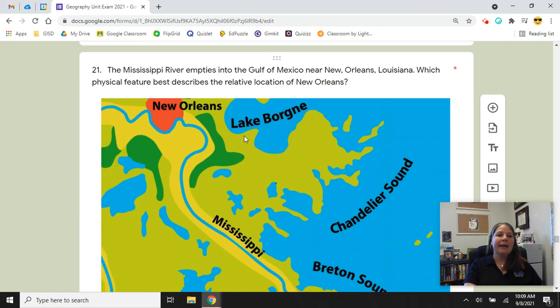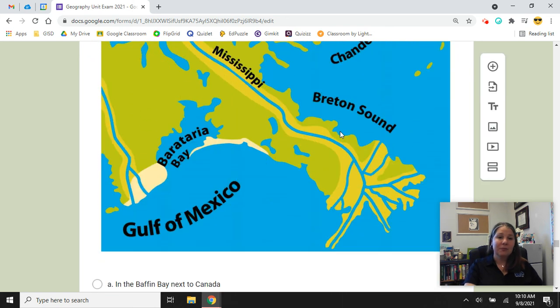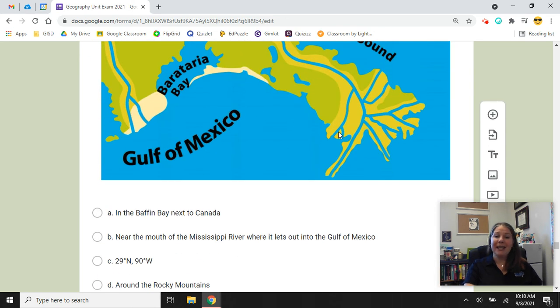Number 21, the Mississippi River empties into the Gulf of Mexico near New Orleans, Louisiana. You can see New Orleans in red on the map. Which physical feature best describes the relative location of New Orleans? Is it in the Baffin Bay next to Canada, near the mouth of the Mississippi River where it lets out into the Gulf of Mexico, 29 degrees north, 90 degrees west, or around the Rocky Mountains?